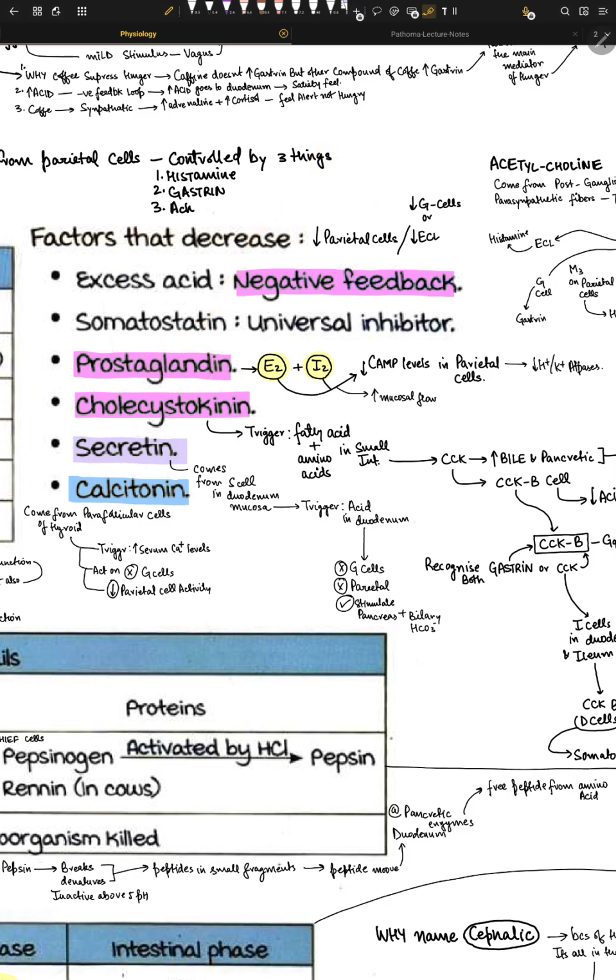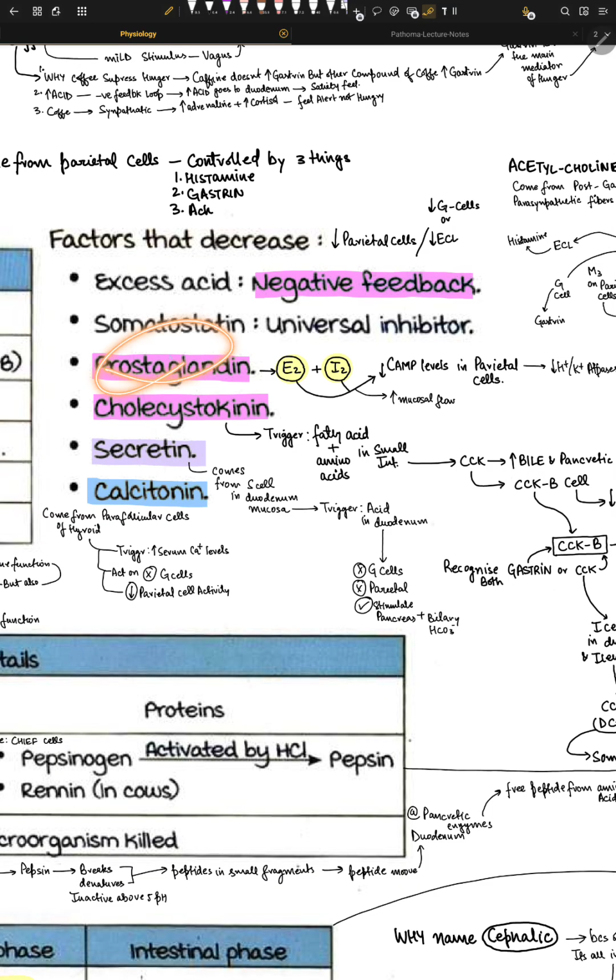Okay, what about other drugs called misoprostol, right? So misoprostol, how it works, it mimics prostaglandin. That's it. So you can take this analog of prostaglandin that is present in the external world, you can buy it in a shop, and then you have less acid production and more mucus bicarbonate production. And usually we give this misoprostol in prevention of NSAID induced ulcers. Okay, so that's what I'm trying to say.